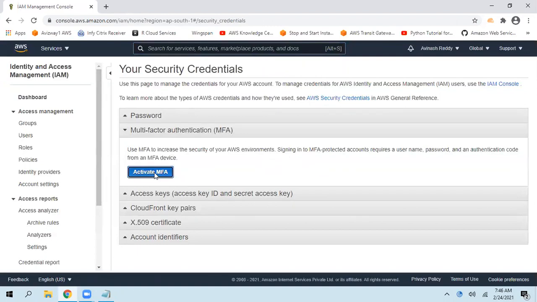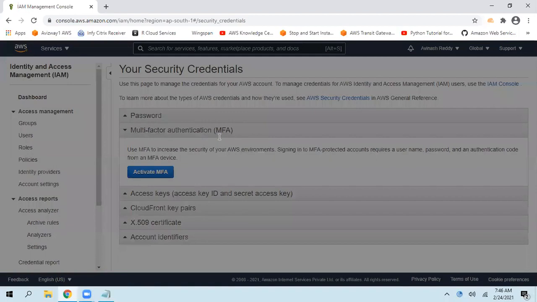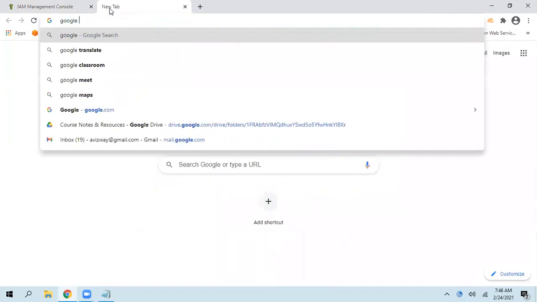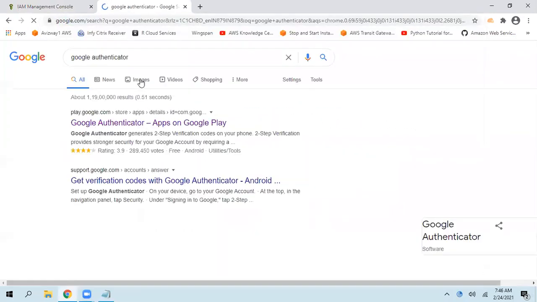So click on Activate MFA. As I told you, we have virtual MFA or software MFA, hardware MFA, and U2F key. Selecting virtual MFA, but before this, download and install Google Authenticator. This Google Authenticator works with many applications.